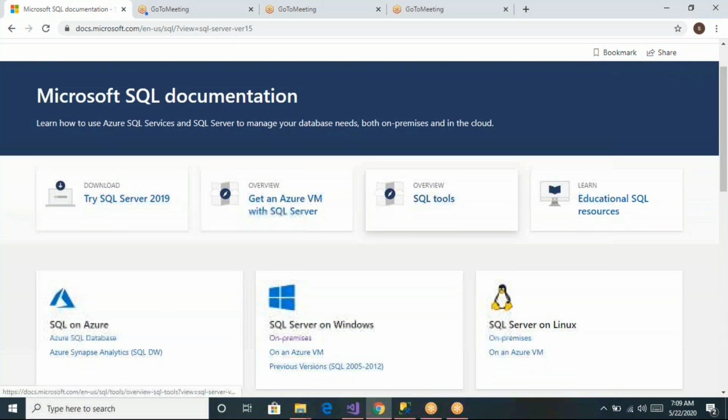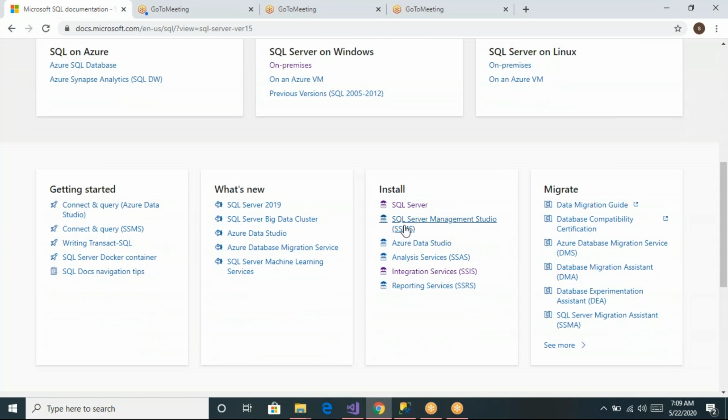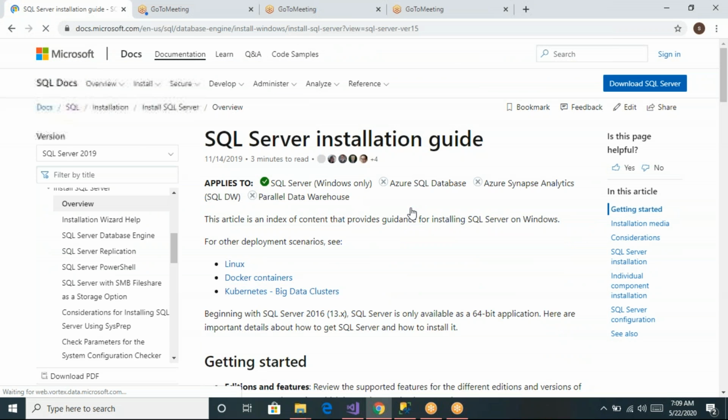Now let us go for, you can see we have an install option there. First of all, don't go directly to this SSMS, Management Studio. We have to first install the SQL Server. Just click on this link, SQL Server, one more time.